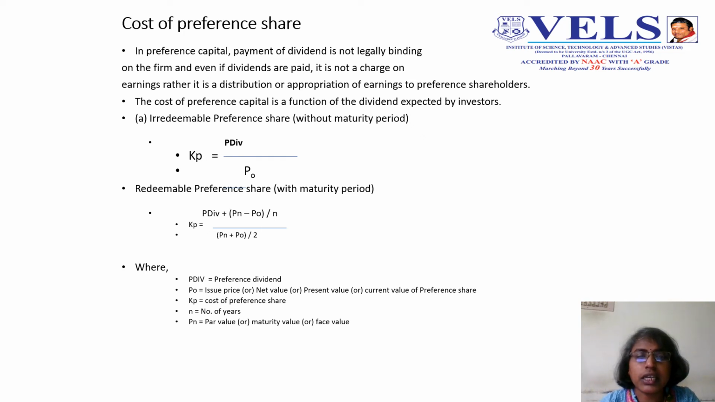Again, here the explanation is given. PDIV means preference dividend. P0 means the issue price or net value or present value or current market value of the preference share. Kp means cost of preference share, which is what we are supposed to calculate. N is the number of years, applicable only for redeemable preference share, in the same way as for redeemable debt. Pn means par value or maturity value or face value of that particular preference share. This is the formula through which we can calculate the cost of preference share.